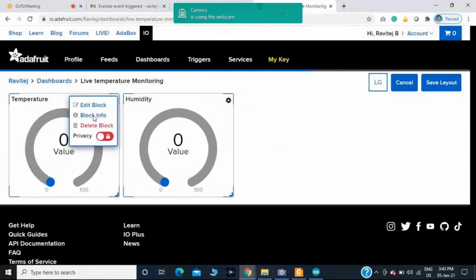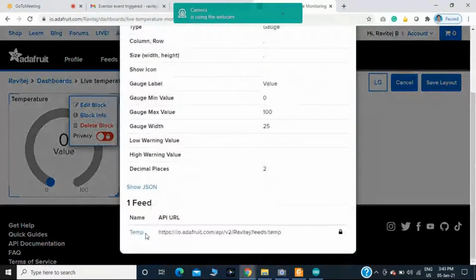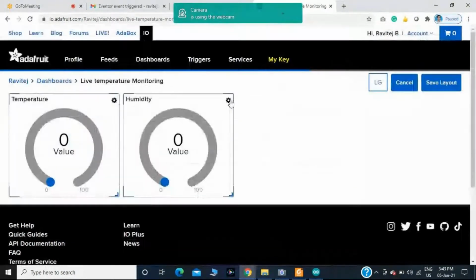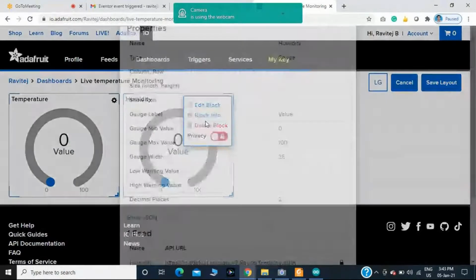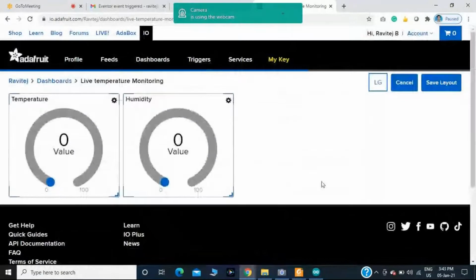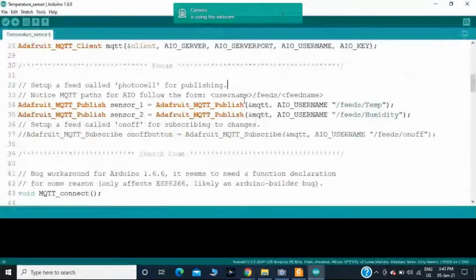Okay, these two are the field names. One is TEMP, with respect to the temperature parameter. And with respect to the second field, you will get the field name. This is the field name. Okay, you should mention it in order to publish that particular data.